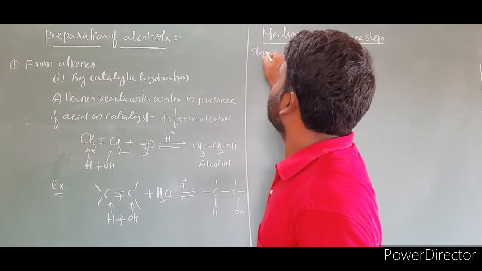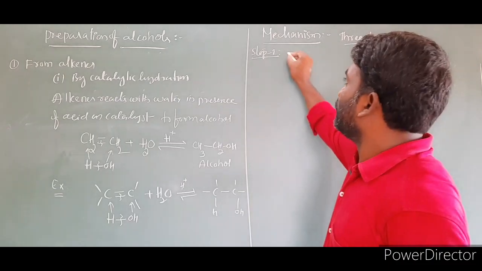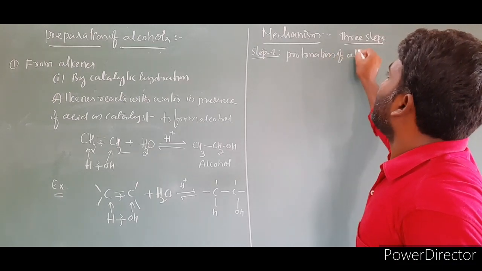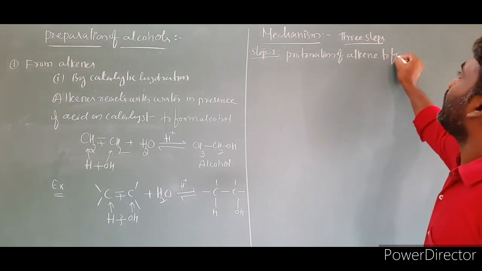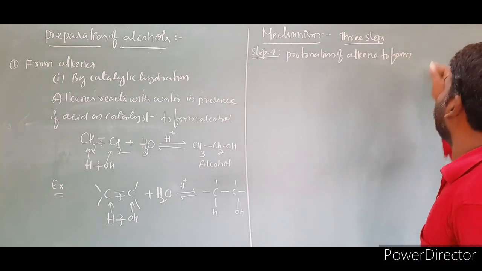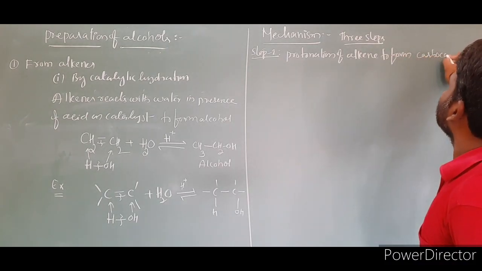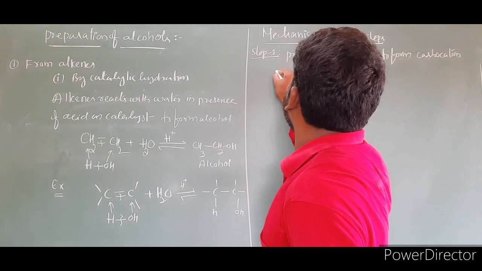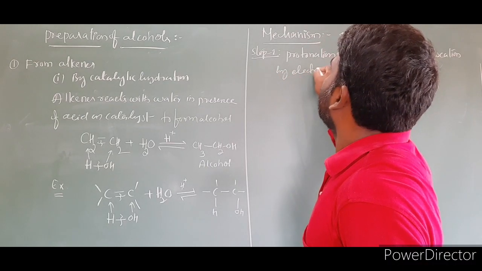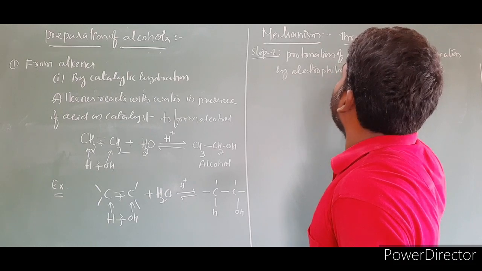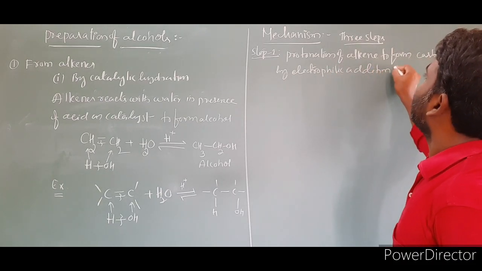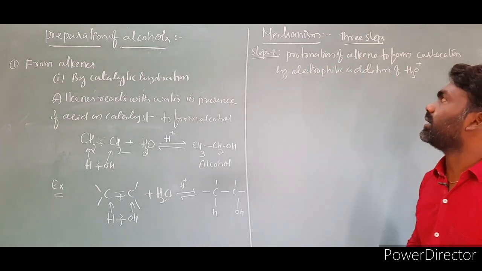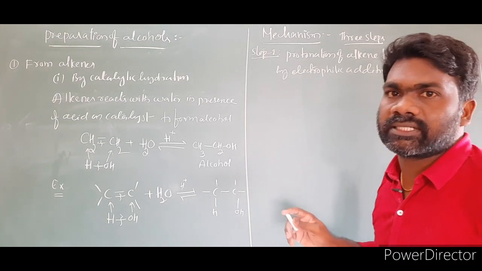Step number one: protonation of alkene to form carbocation by electrophilic addition of H3O+, the hydronium ion.